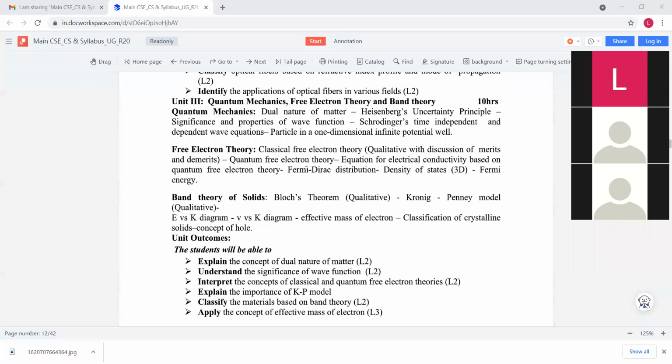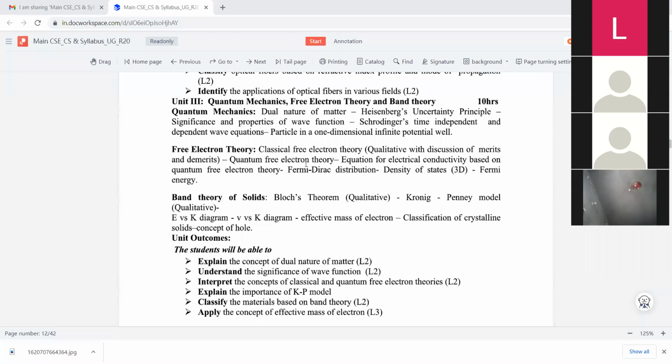That's why here the characteristics of free electrons are explained based on 2 theories. The first one is the classical free electron theory, and the second one is the quantum free electron theory.